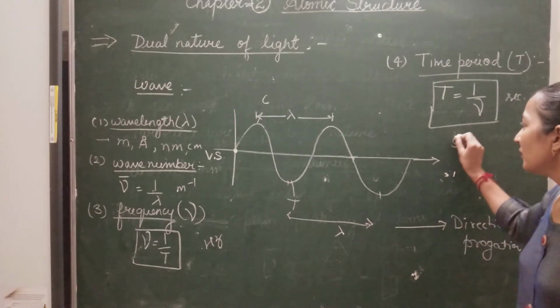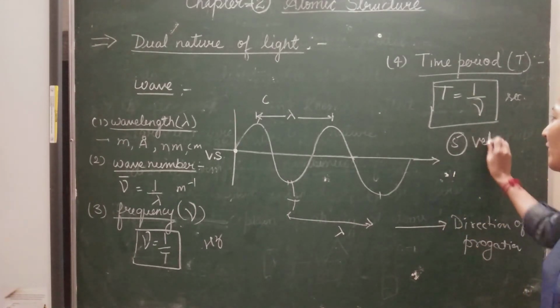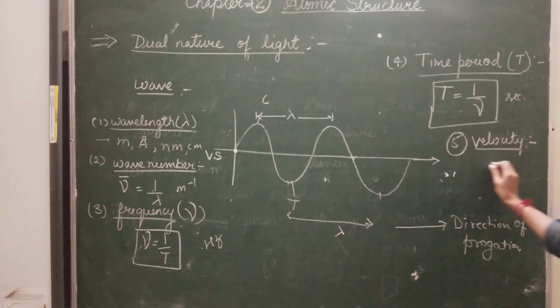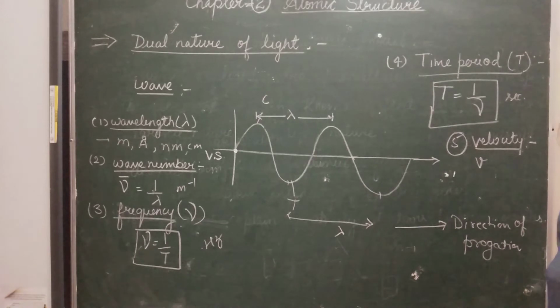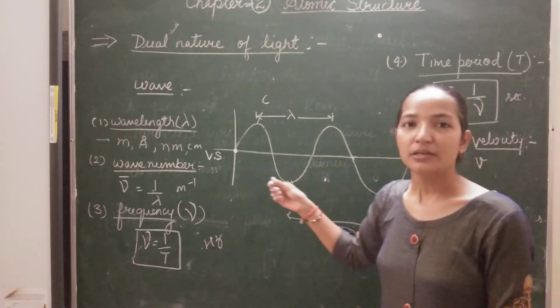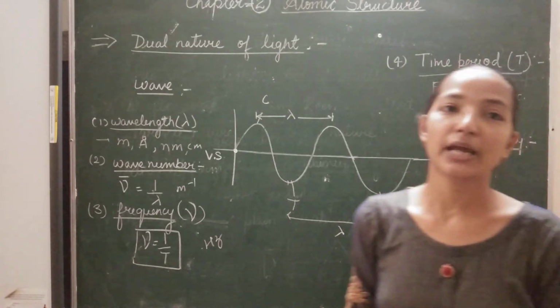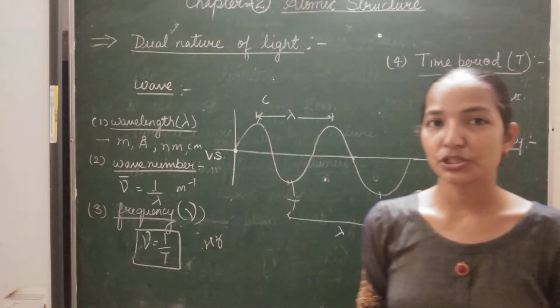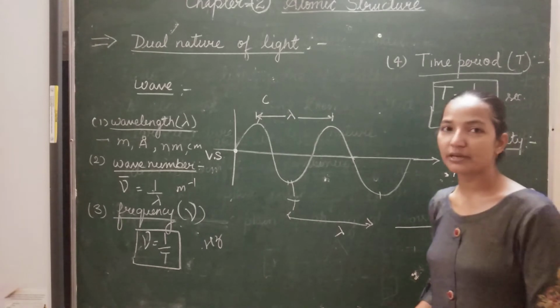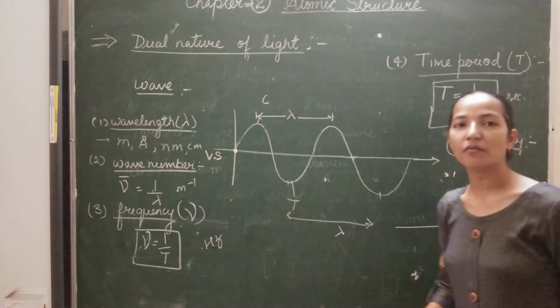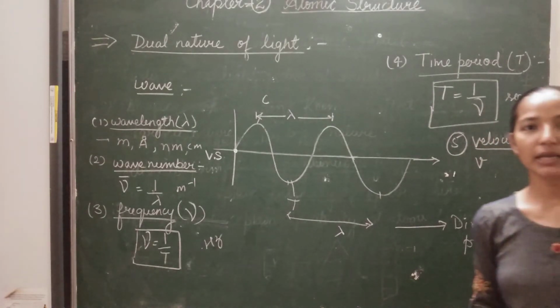The next characteristic of wave is the velocity of wave. Velocity is represented by V, and it means the distance or displacement covered by the wave per unit time. If time is 1 second, how much distance is covered by the wave in 1 second?